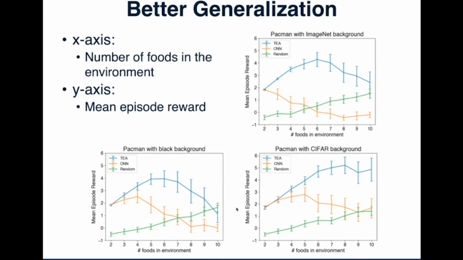The blue curve is our task-driven method. The orange curve is a CNN-based DQN model, and the green curve is a random policy. And we train our agent in the two dots environment and test it in the environments with more dots without any fine-tuning. You can see our model can outperform other baselines by a large margin and generalize to the environment with up to 10 dots.